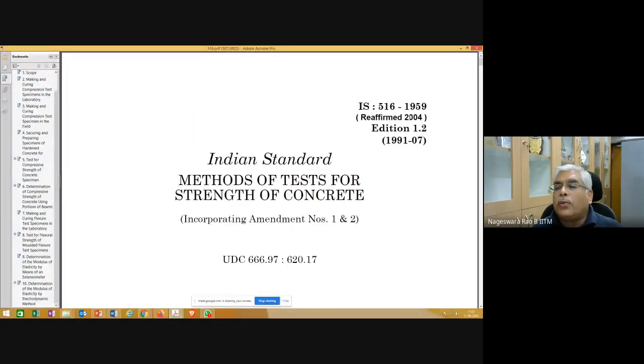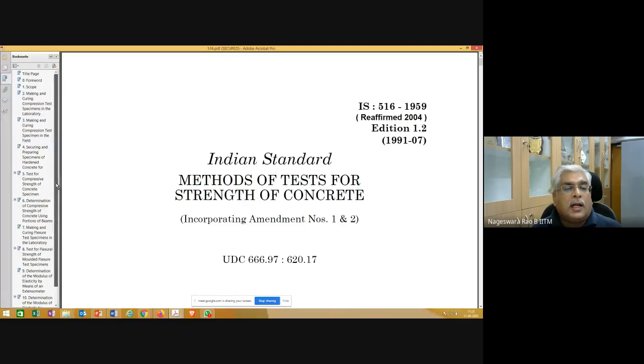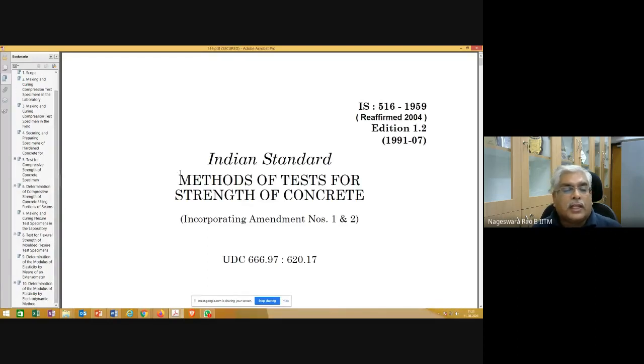This code is from 1959 and was reaffirmed in 2004. They are looking at this IS 516 code again. A new version you may get shortly, but I am not sure how long it will take. Draft versions are already up for review. So we went through all this, and I don't want to go through it again.